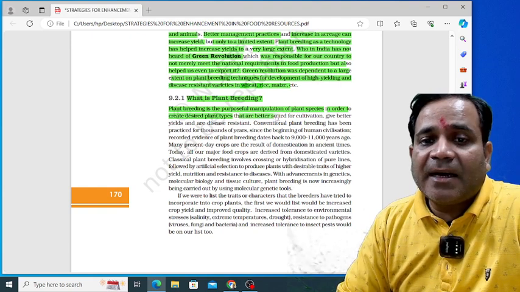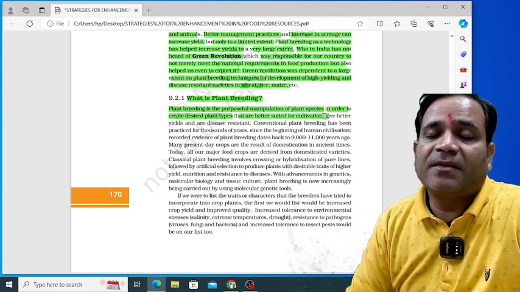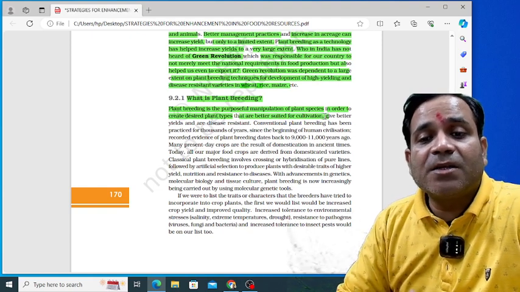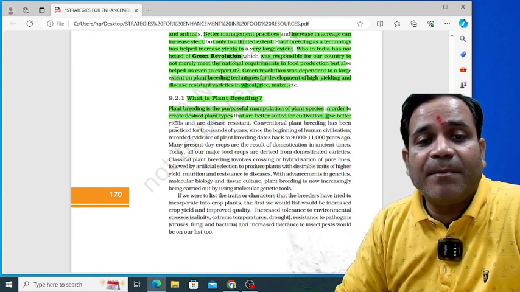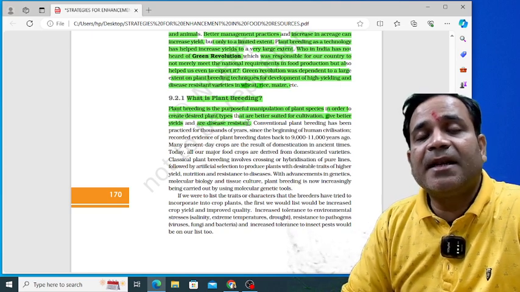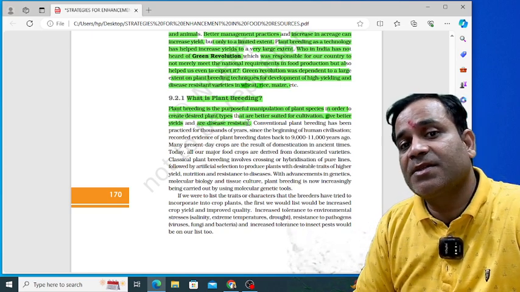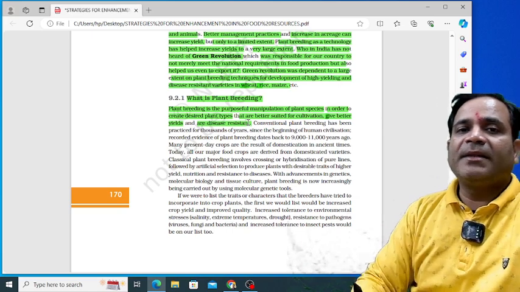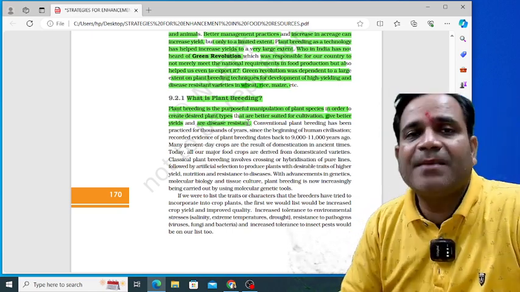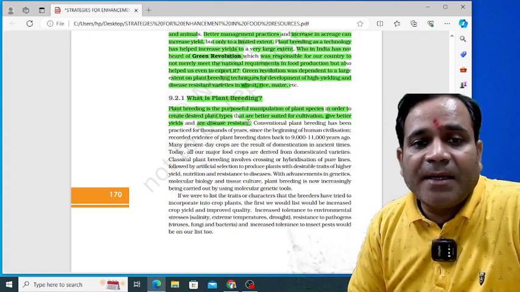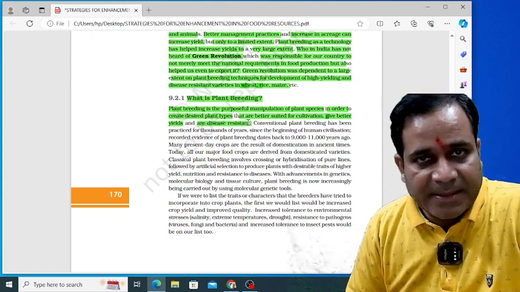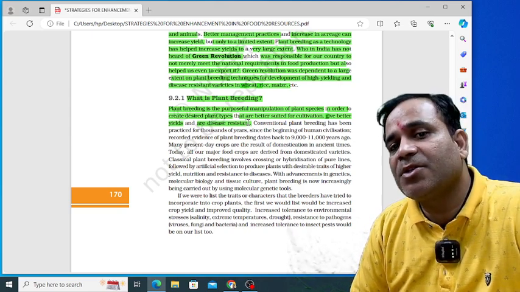and that are better suited for cultivation. Better suited for cultivation gives better yields and is disease resistant. See, one thing is important to understand here: what is plant breeding? Plant breeding is a purposeful manipulation of plant species. You know, the purposeful manipulation of plant species?